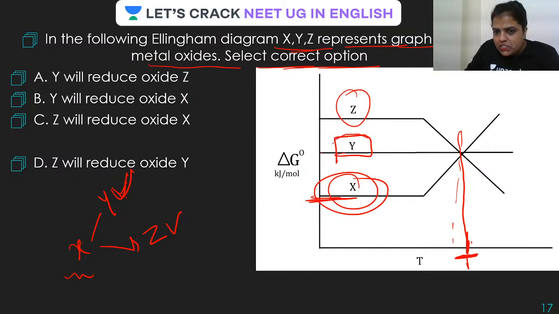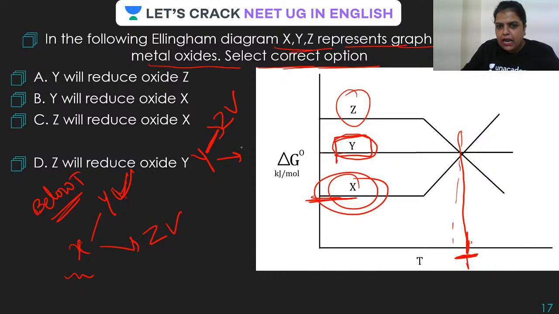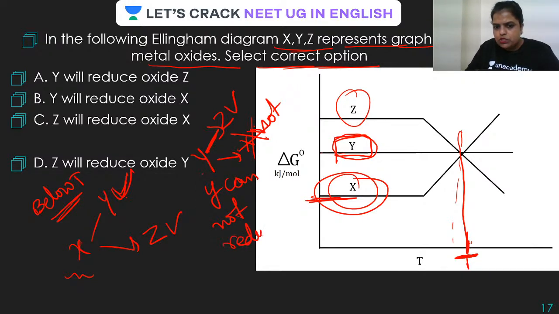Now, Y, because it is placed above X and below Z. Below temperature T, Y will be able to reduce only Z and not X. Actually both are getting cut. So Y cannot reduce X. Done.